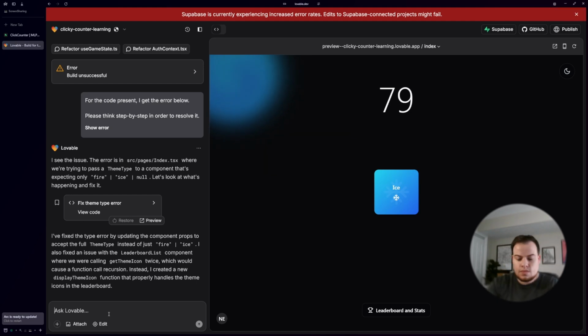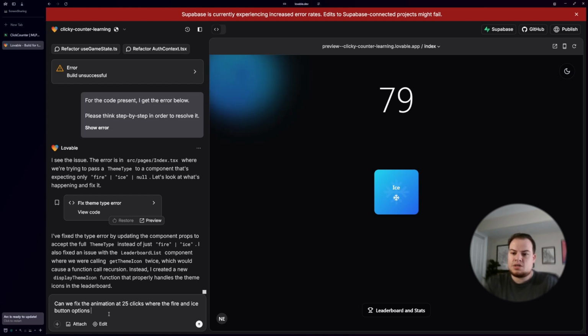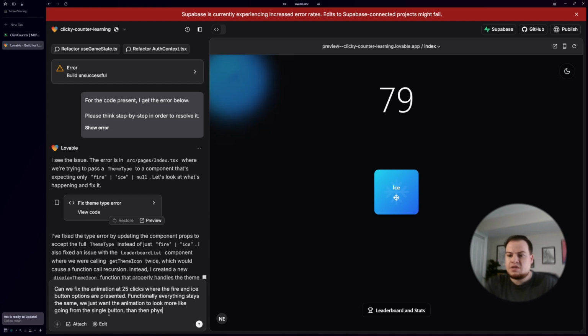All right. Can we fix the animation at 25 clicks where the fire and ice button options are presented? Functionally, everything stays the same. We just want the animation to look more like going from the single button that then physically, it's not really physically, but maybe that word helps us here describe it.